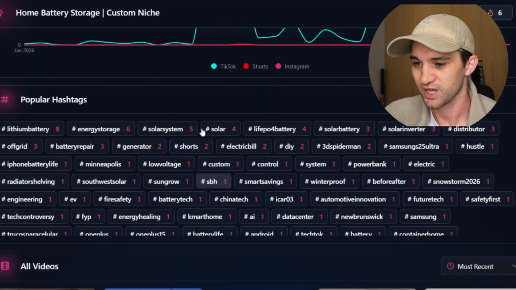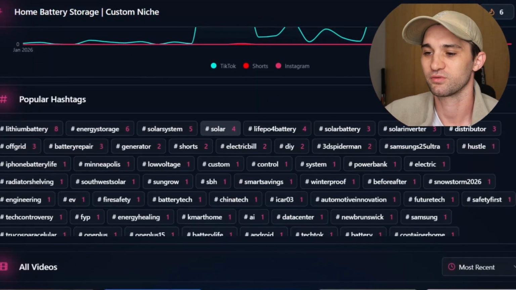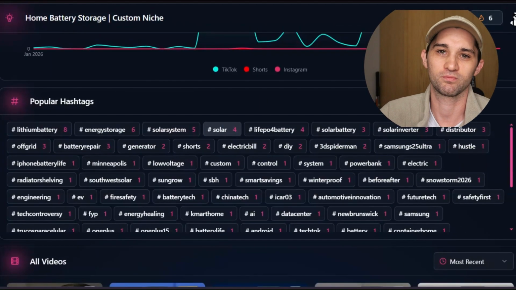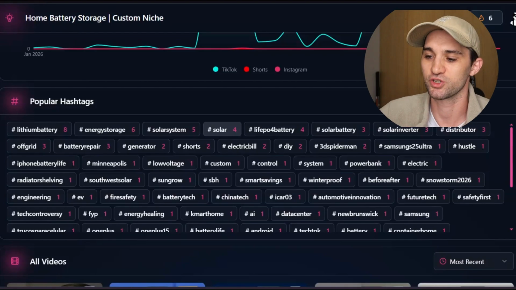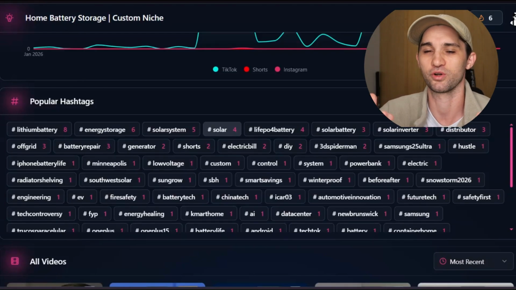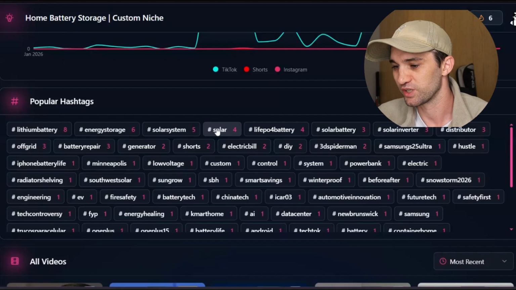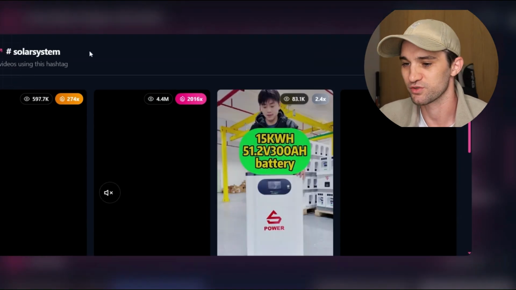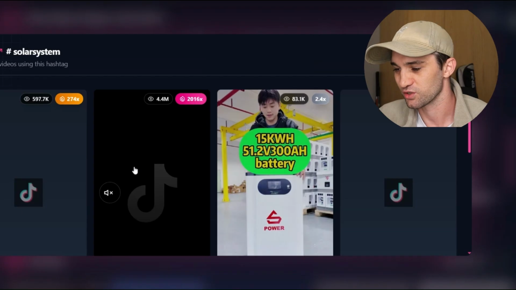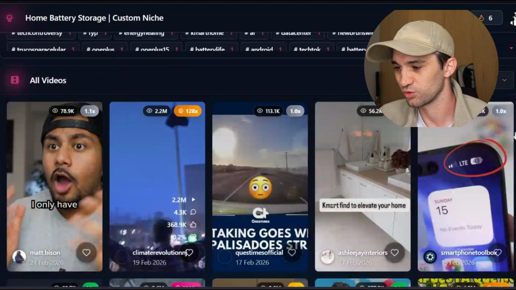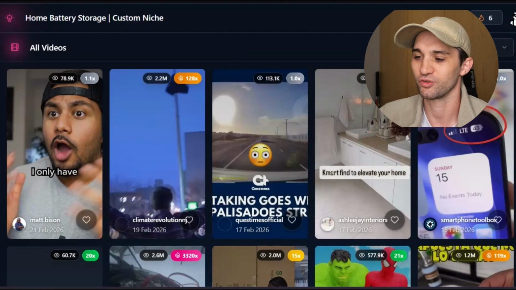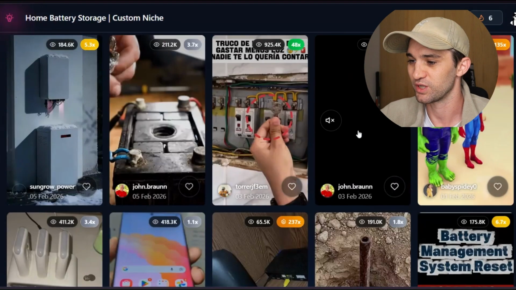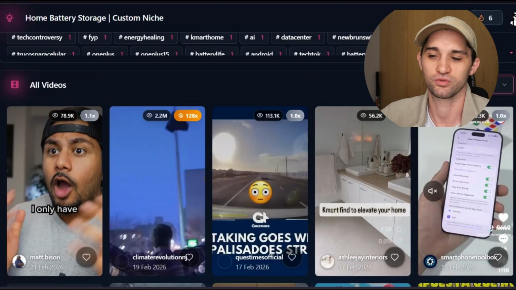Then you've got all the hashtags that it's pulled in when you built the niche itself, and you can manually put in these hashtags, which I would recommend be specific with them, or it will auto-generate them if you want. But you can then go into any of these specific hashtags and see videos related to those as well. So if we click solar system, we can see a couple of different videos based around solar systems. And then you've got a full infinite scroll at the bottom of all of the top performing content. This just gives you an idea of what's actually getting traction already.